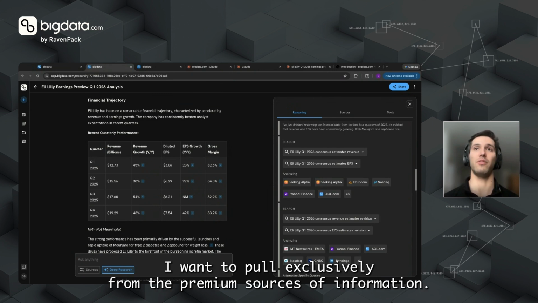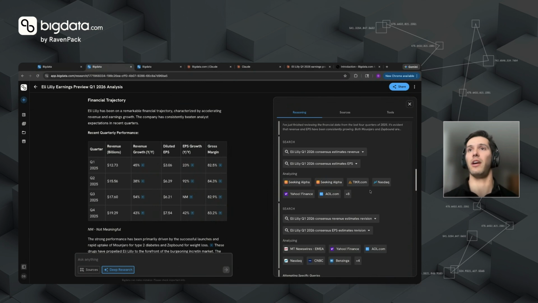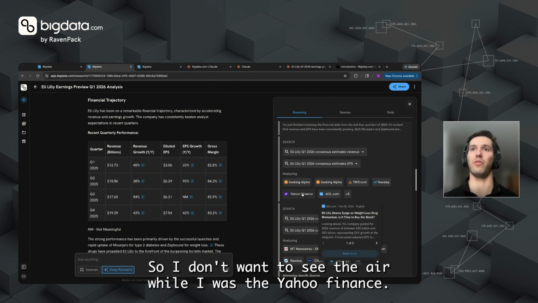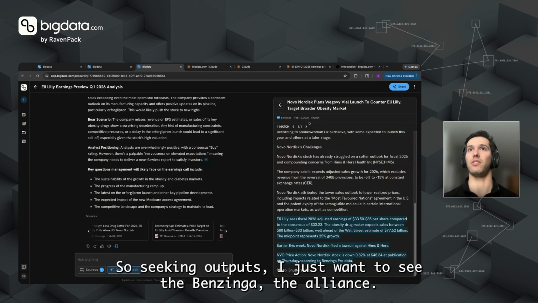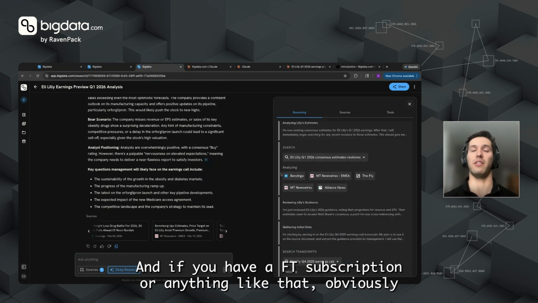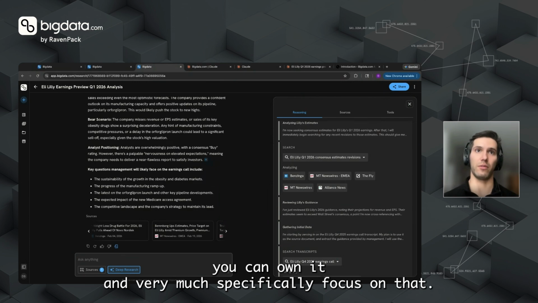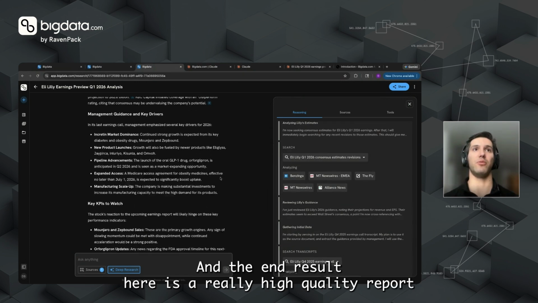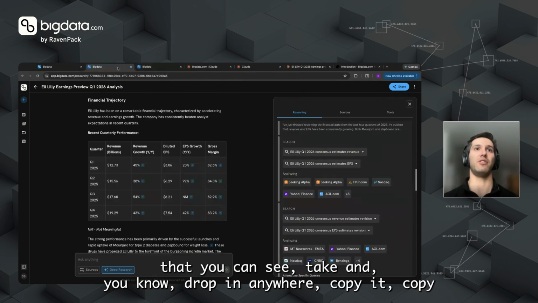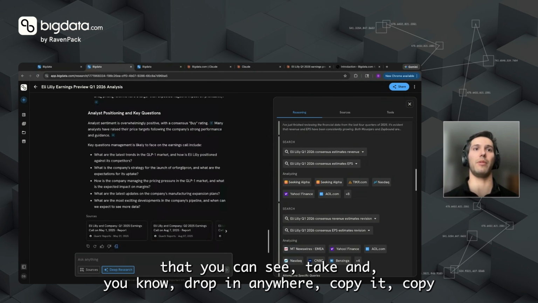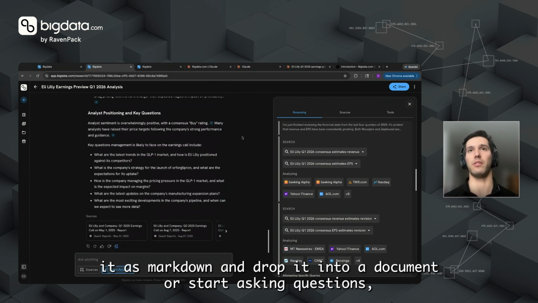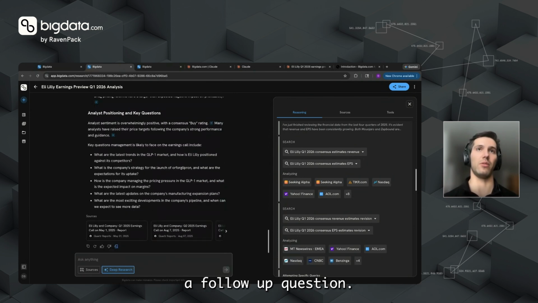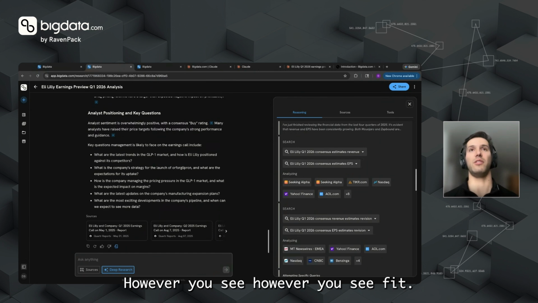I want to pull exclusively from the premium sources of information. So I don't want to see the AOLs, the Yahoo Finance, the Seeking Alphas. I just want to see the Benzinga, the Alliance. And if you have an FT subscription or anything like that, obviously you can hone it and very much specifically focus on that. And the end result here is a really high quality report that you can take and drop in anywhere, copy it as markdown and drop it into a document, or start asking follow-up questions of it, however you see fit.